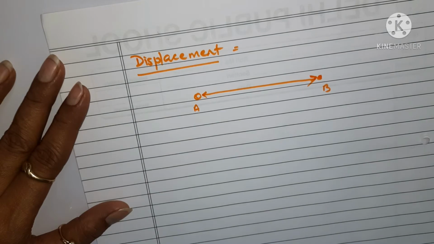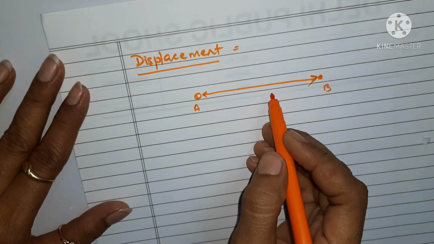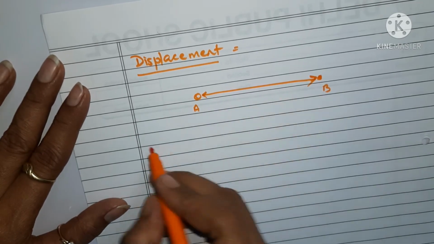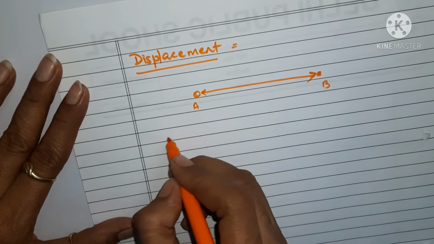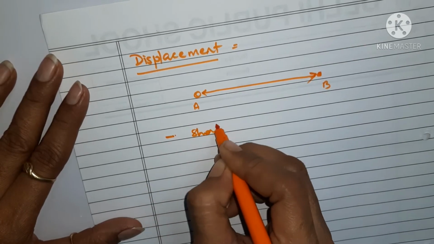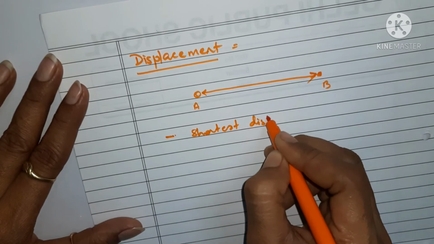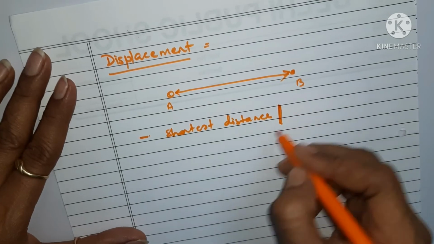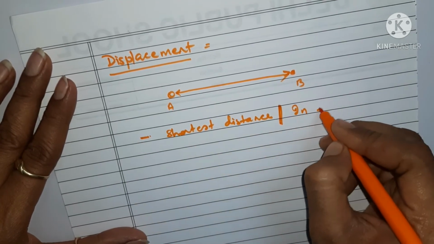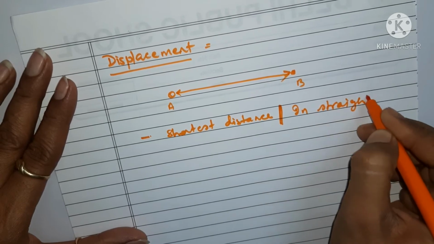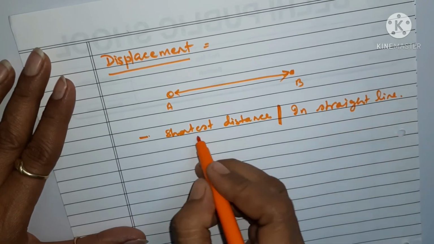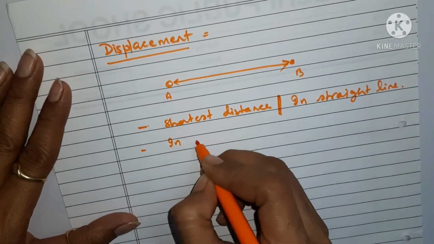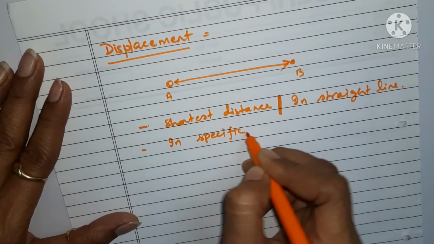If it is moving from A to B in a very straight line and in any specific direction, then there are two or three things which you have to keep in your mind. First thing is that it covers the shortest distance. When I'm talking about shortest distance, it means that it goes in a straight line, in a specific direction.